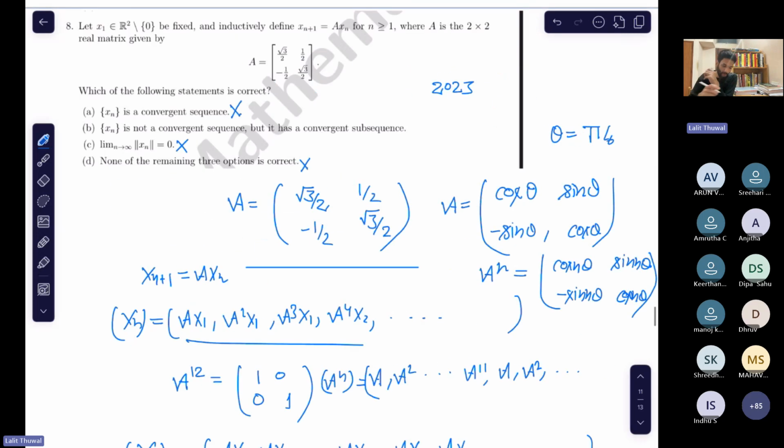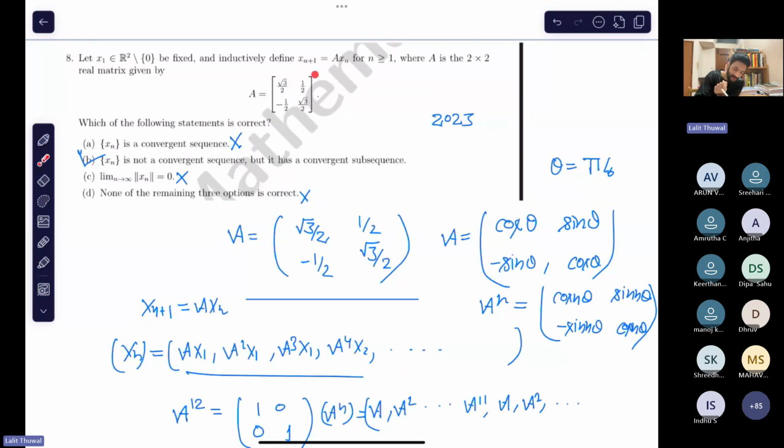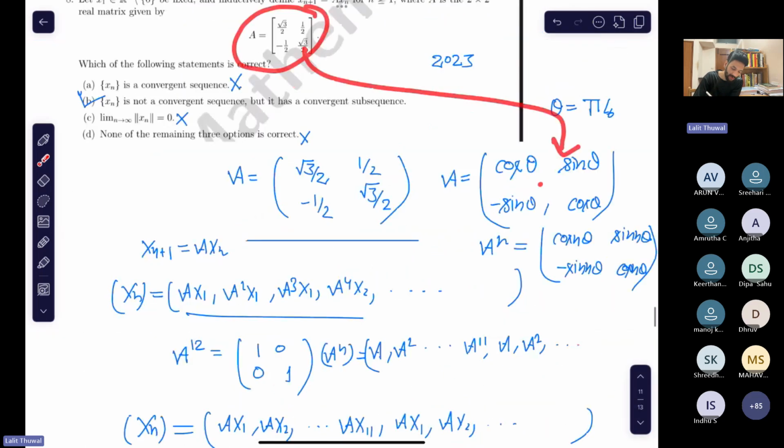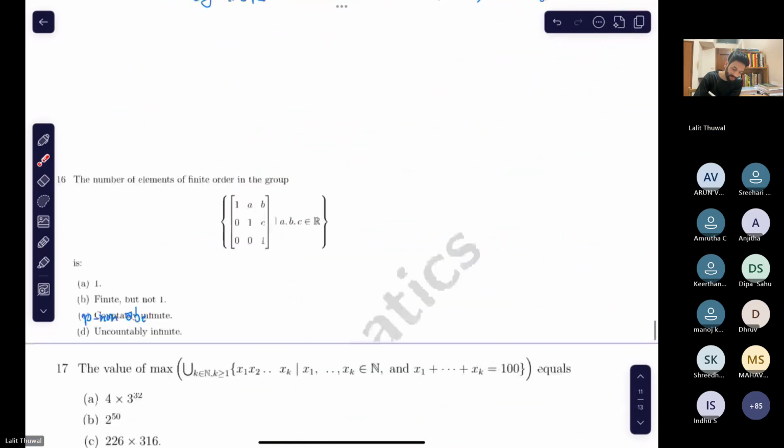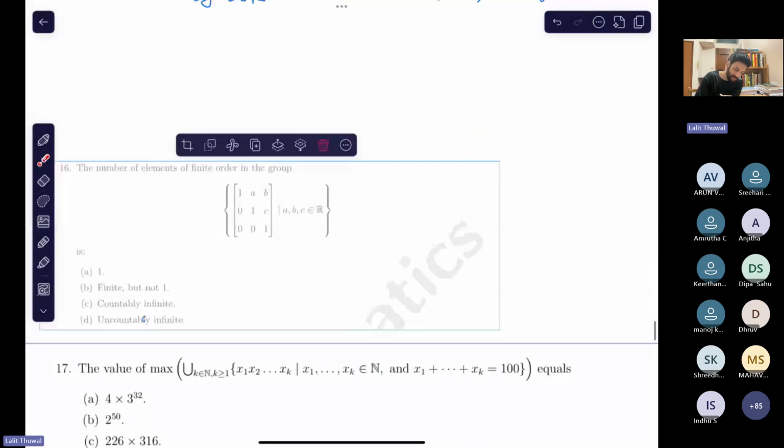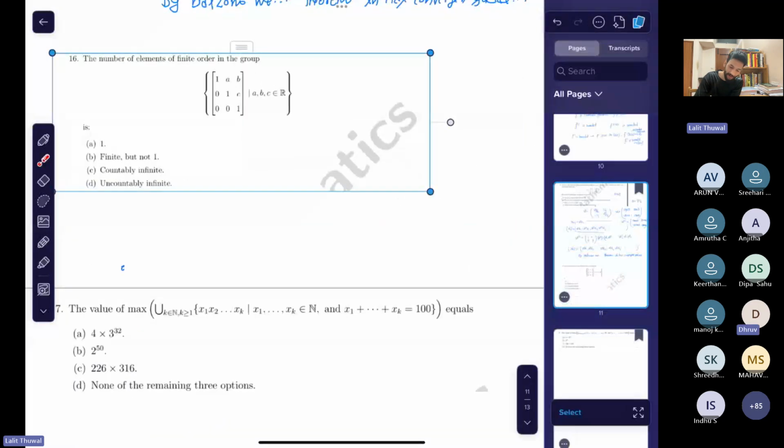So what I have told you here, it doesn't matter if your A is something different. It might be any matrix of this kind. Then the same thing will happen. That's why I let you know like this. So now let's go to the next question. This is one of the questions from TIFR 2024.